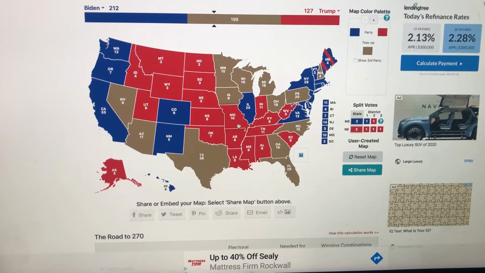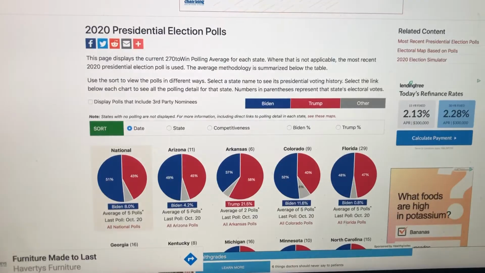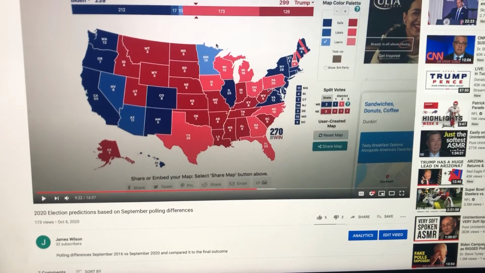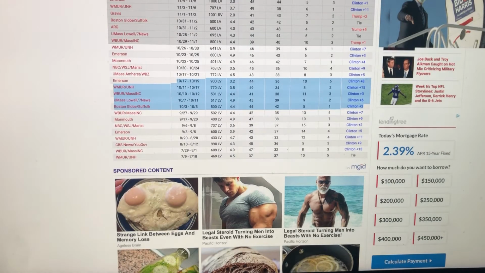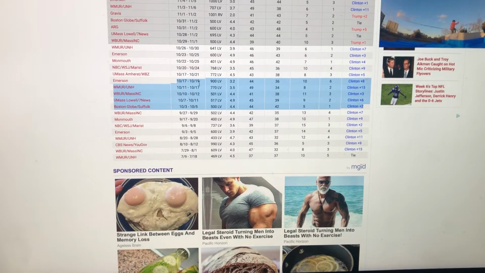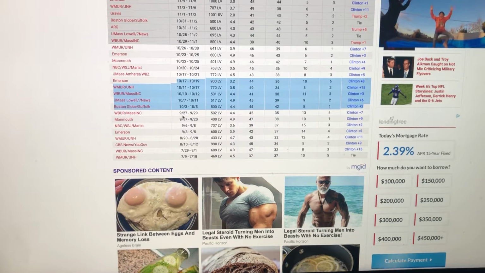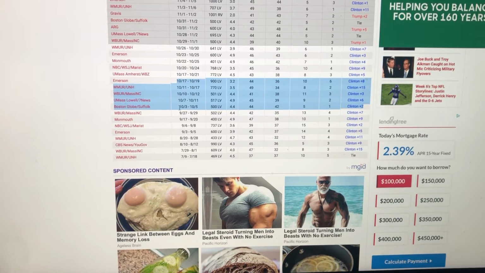Okay, and what I've decided to do on the dates. Let me show you real quick. On the dates here, if the beginning of October was part of the date, then it's going to count as part of the poll.